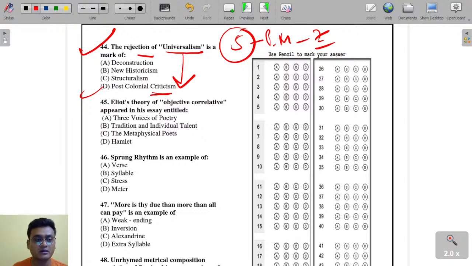Okay, in the morning. Eliot's theory of objective correlative appeared in his essay entitled Objective Correlative.